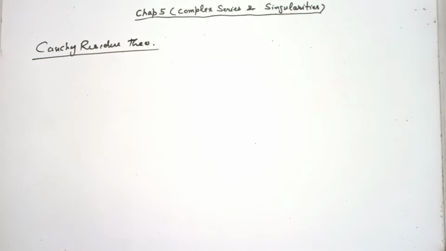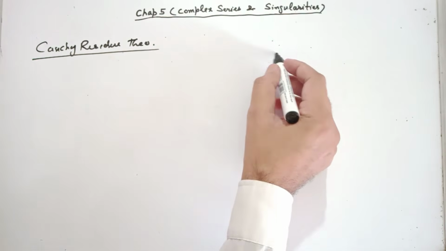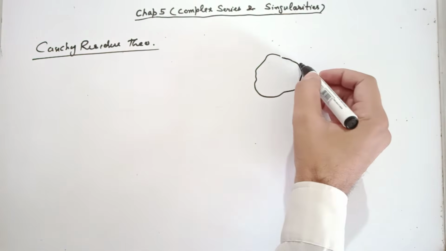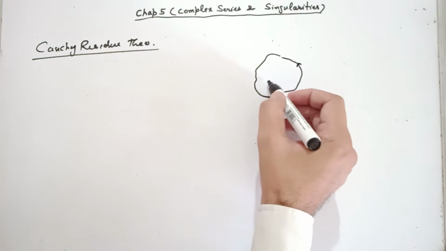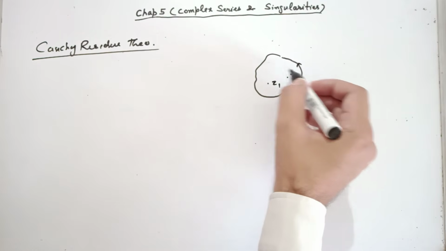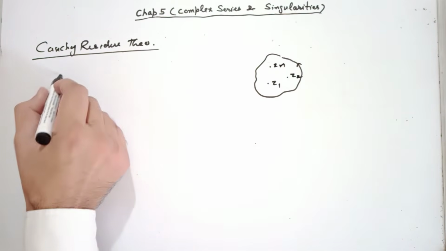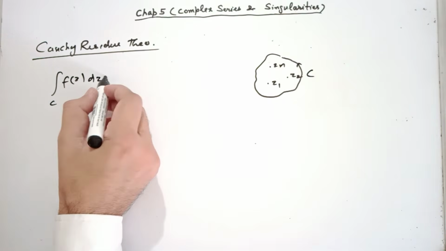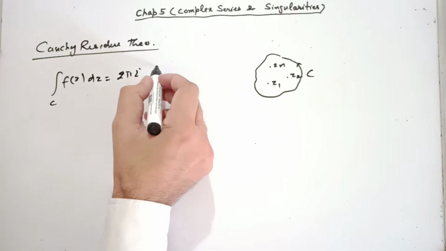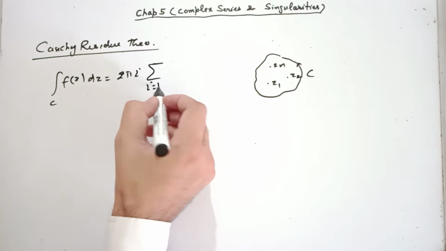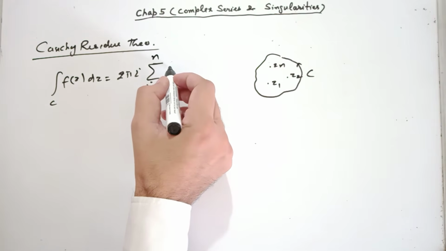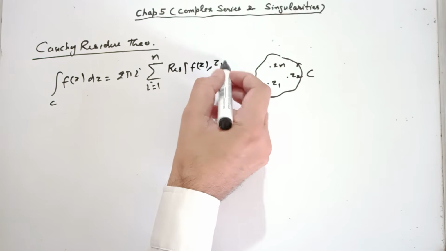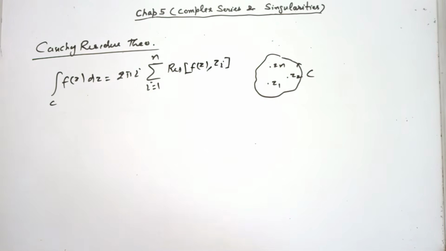It says that if f is analytic within and on a positively oriented simple closed contour C, except some finite number of singular points inside C, then integral of f(z) along C is given by 2 pi iota into sum of residues at the singularities inside C.